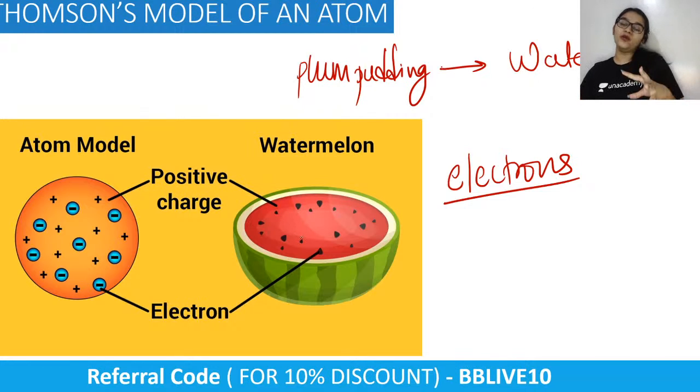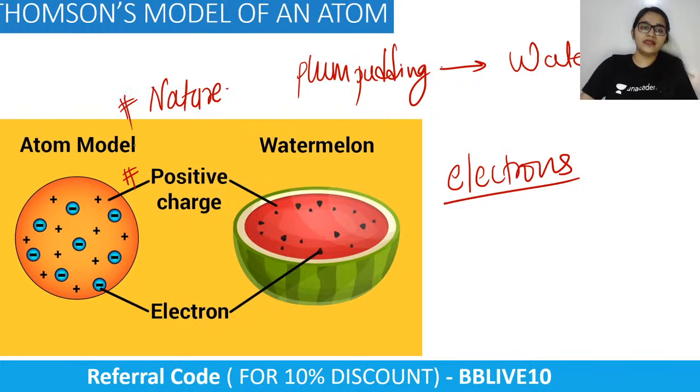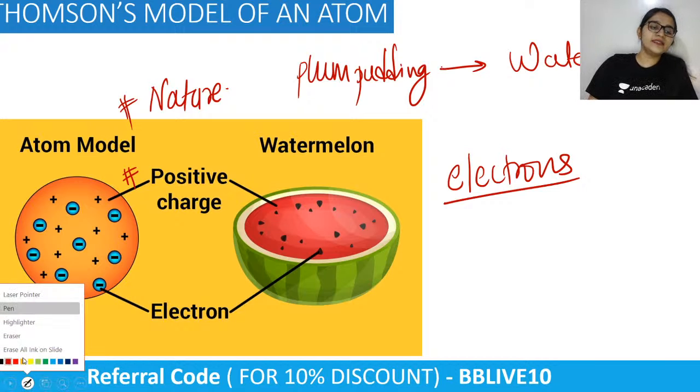If you compare watermelon to an atom, the whole fruit part is the positive charge, whereas the seeds embedded into the fruit are my electrons, and that is how exactly my atom is present in nature.